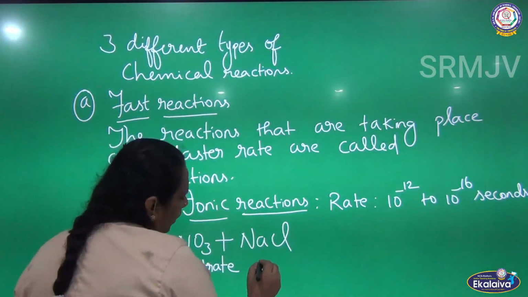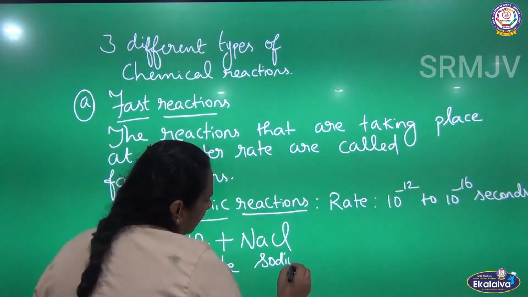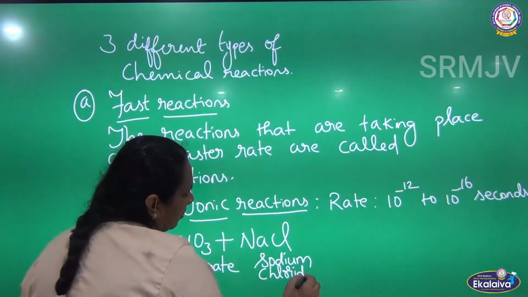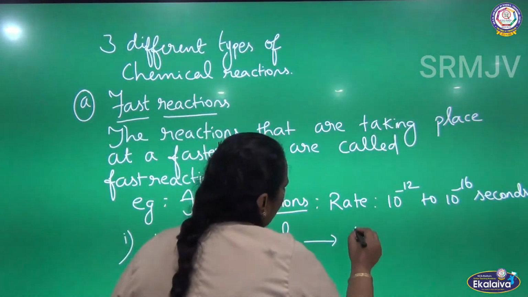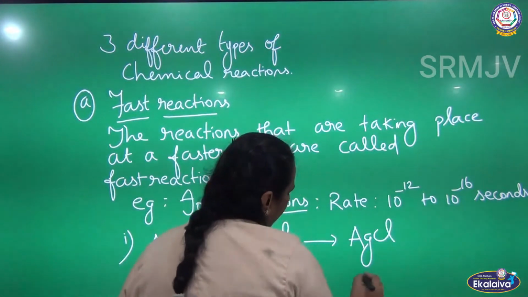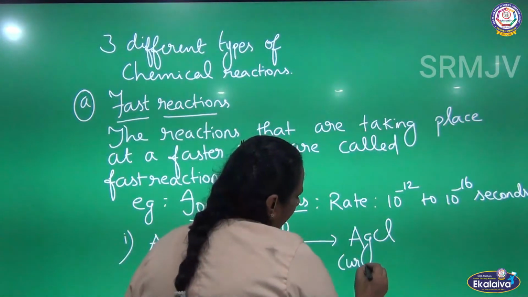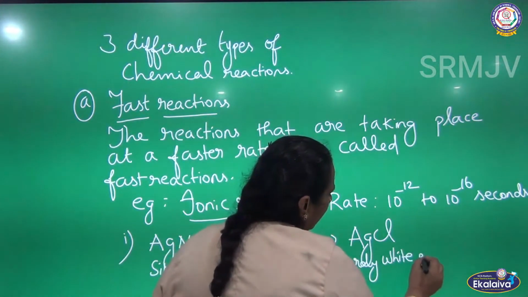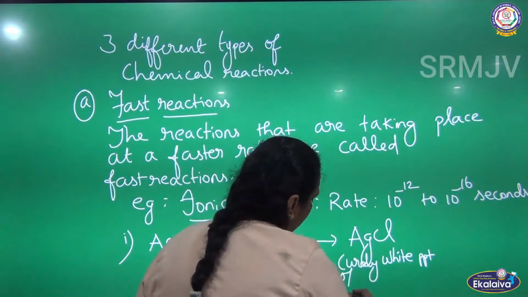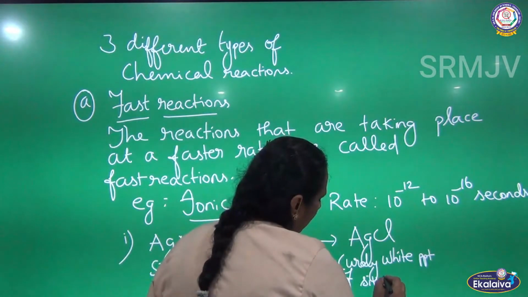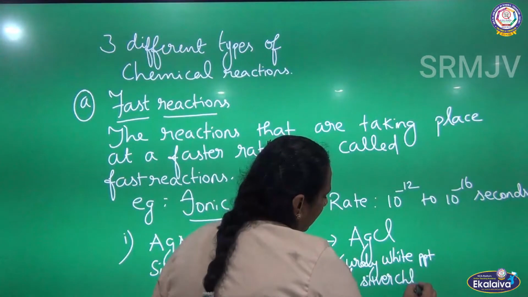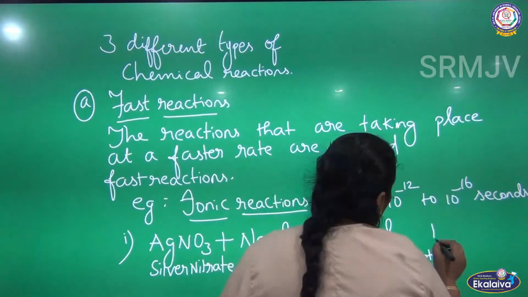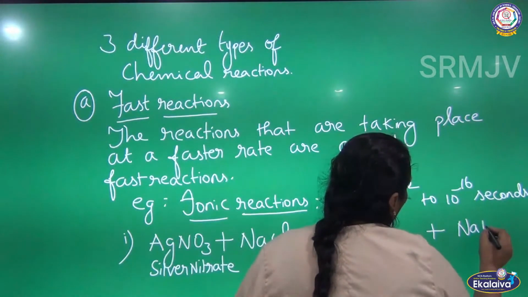Silver nitrate plus sodium chloride gives a curdy white precipitate of silver chloride with the liberation of sodium nitrate. So the byproduct is sodium nitrate.